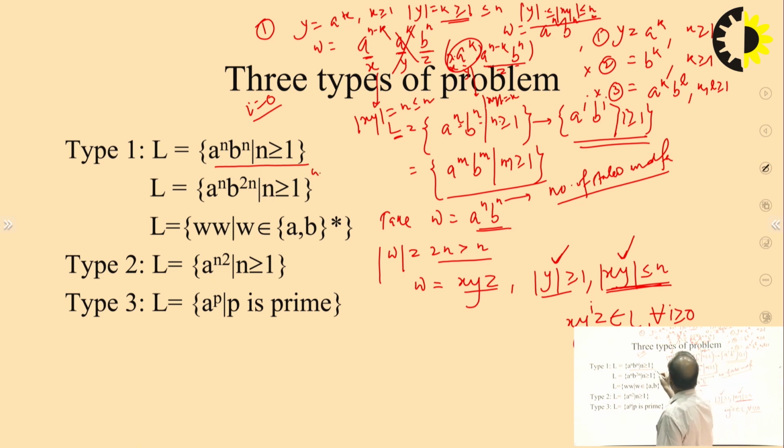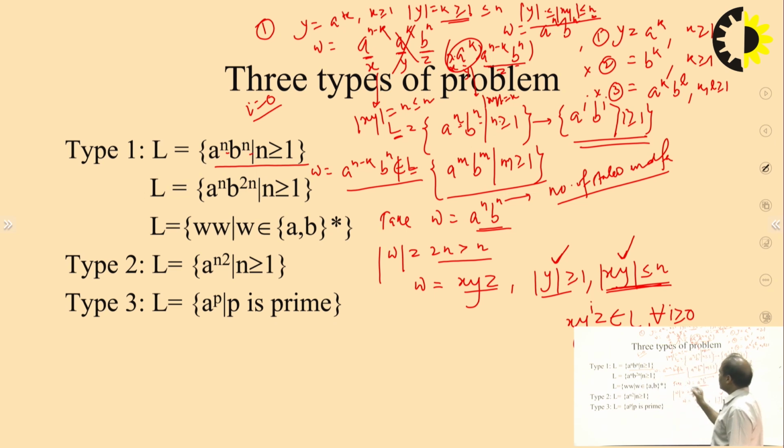So what will be the answer? w will be a^(n-k) b^n, and this is not part of the language. Why? Because in this language the number of a's is the same as the number of b's, but here the number of a's becomes less than the number of b's. So this contradicts the pumping lemma. Hence case 1 is contradicting.